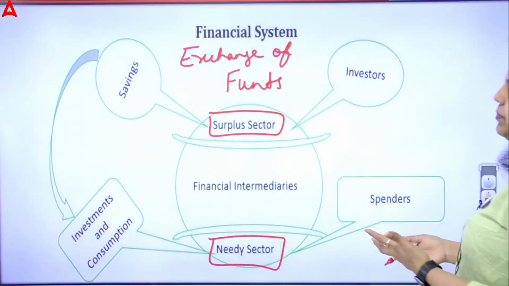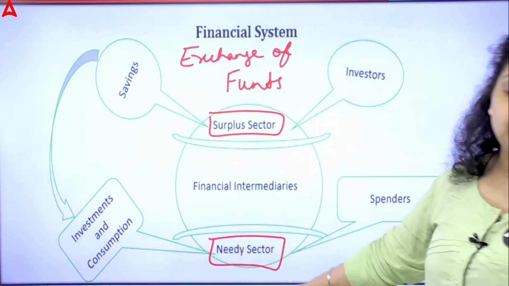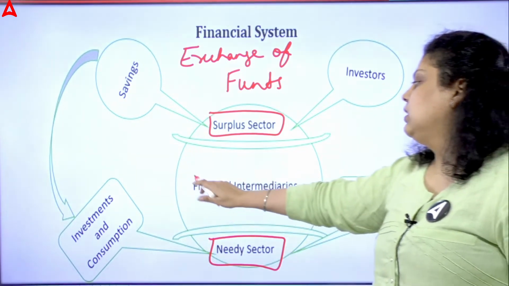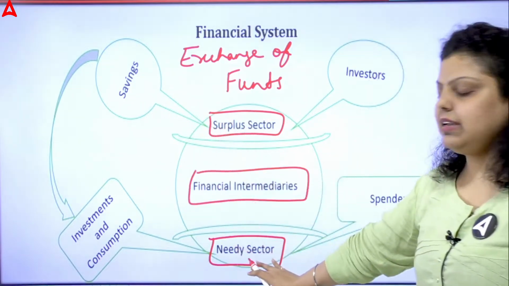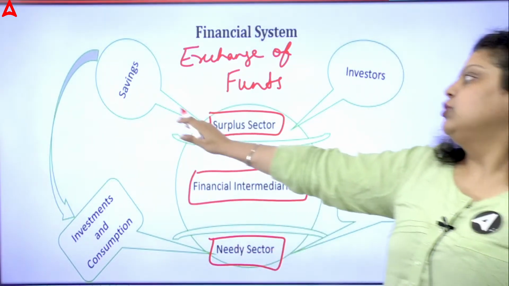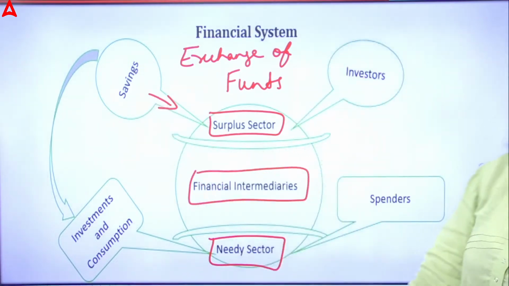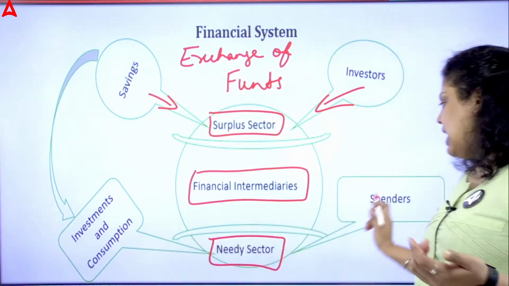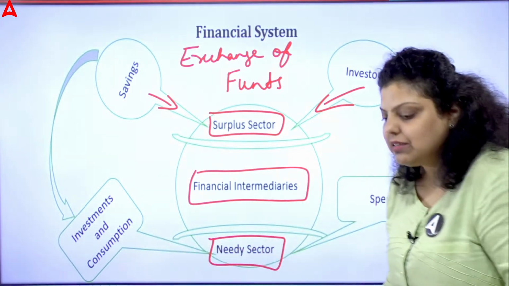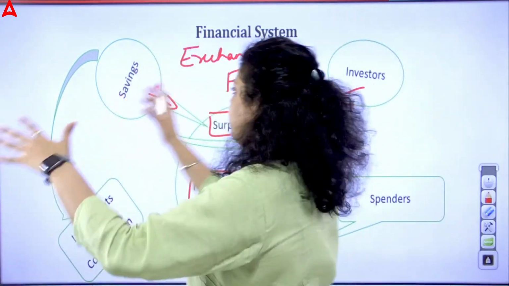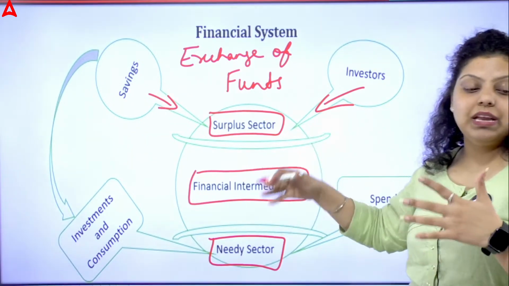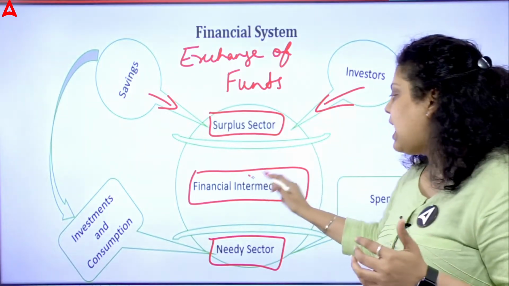How is this system working? You can see this is a surplus sector, and this is a needy sector, meaning they have a deficit of money. To exchange funds between these surplus and deficit sectors, we have financial intermediaries. First of all, we get savings from the surplus sector, the investors who give the funds. They have surplus funds, and who is taking funds? Investments and consumption, the spenders, like the businessman who needs money and needs a loan. They will be taking loans from the investors, and to make this transaction, this exchange, available, we have the mediators, that is, the financial intermediaries.